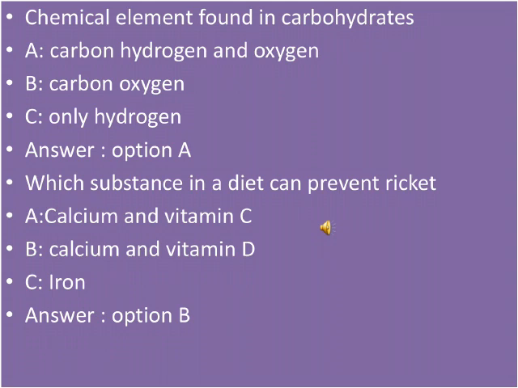Which substance in the diet can prevent rickets? Option A is calcium and vitamin C. Option B is calcium and vitamin D. Option C is iron. So the right option for that is option B, which is calcium and vitamin D.